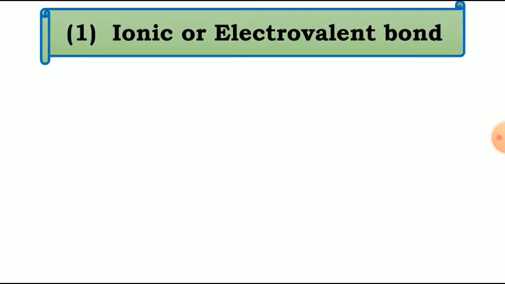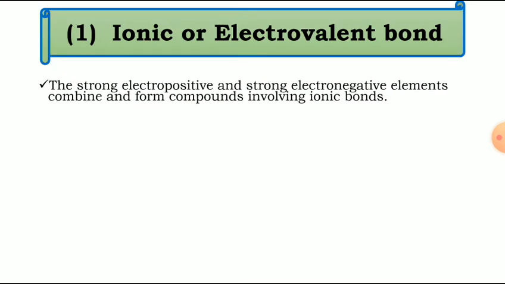Now, as I told you previously, in this video lecture we are going to discuss the ionic or electrovalent bond. Another name of the ionic bond is the electrovalent bond. Strongly electropositive and strongly electronegative elements combine and form compounds involving ionic bonds. That means an electropositive element and an electronegative element combine to form an ionic bond, simply we can say.